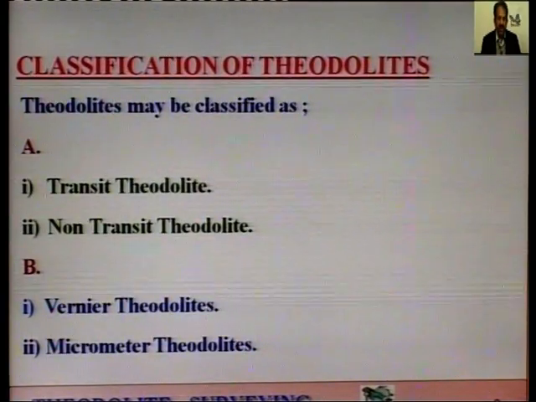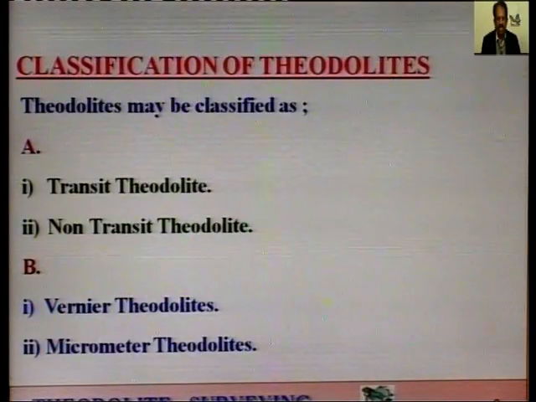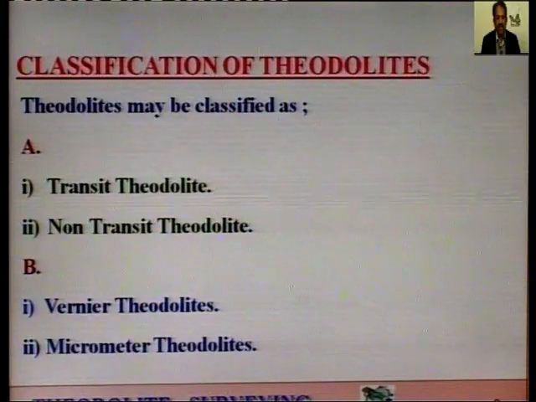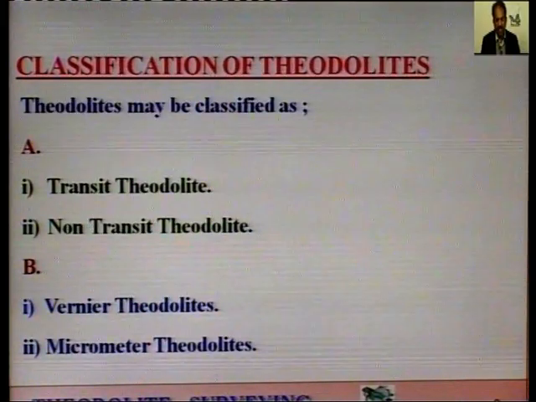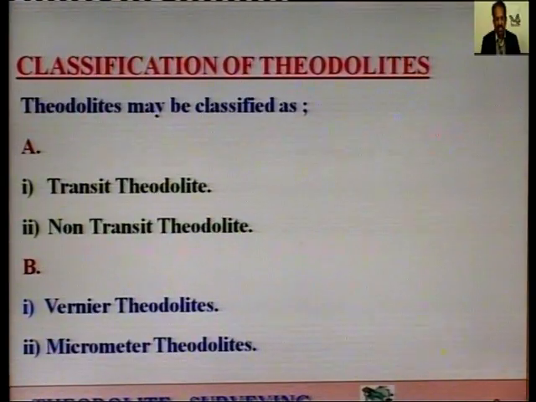So, now we come on to classification of theodolites. How many types of theodolites are there? So, theodolites may be classified as number 1 is transit theodolite, number 2 is non-transit theodolite, and B type classification is vernier theodolites and micrometer theodolites.